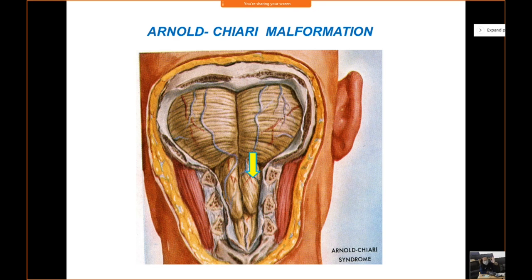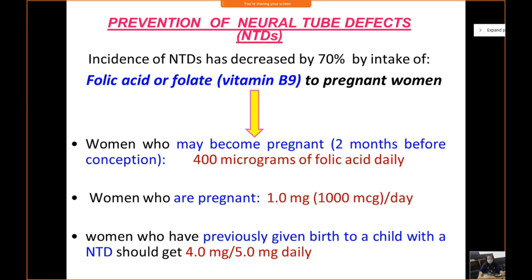You know that your spinal cord is continuous above with the developing brain, right? So as the vertebral column elongates, it will pull down the cerebellum. A part of the cerebellum is pulled down into the foramen magnum, towards the spinal cord. So this will block the flow of CSF into the subarachnoid space, and this will give rise to hydrocephalus. So you'll see that the fetus is born with a severe neural tube defect and at the same time has a severely enlarged cranium, which is known as hydrocephalus, right? So usually such fetuses again do not survive. They have a very poor prognosis.